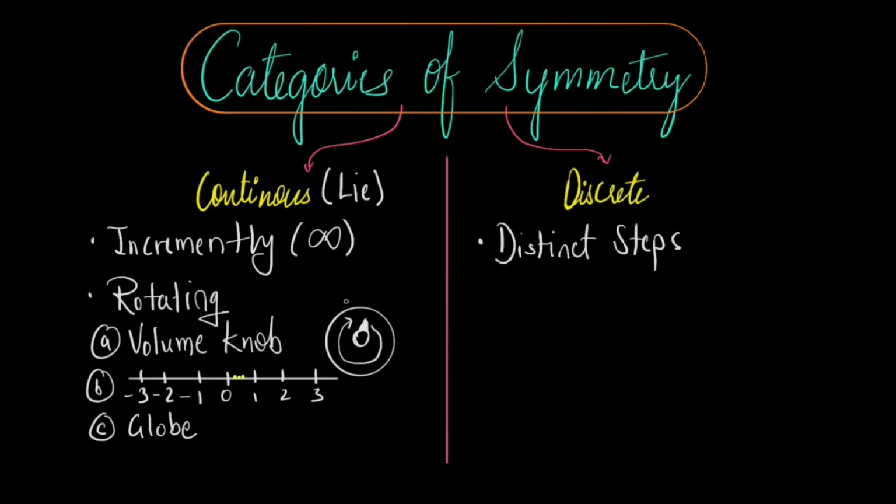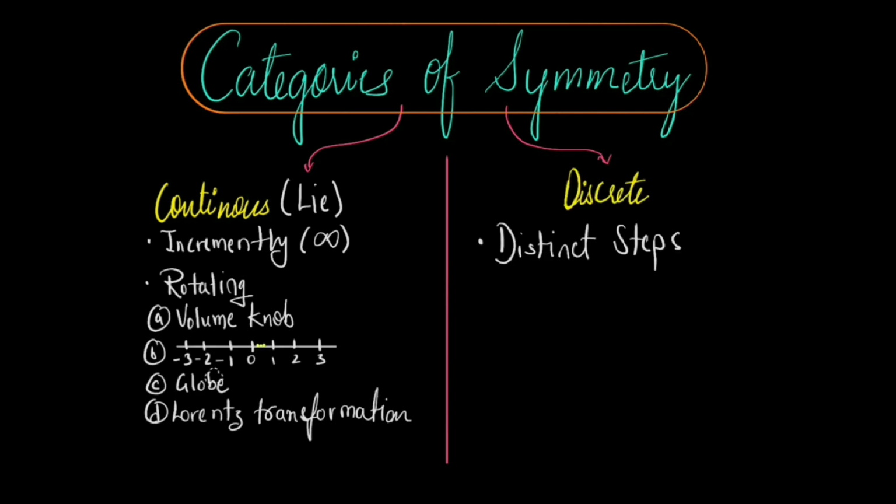Then let's see some physics examples. So for example, Lorentz transformation in physics. This is like how your view of time and space changes smoothly as you speed up or slow down. There's no sudden jump from one speed to another. You pass through all the speeds in between. So this is an example of Lorentz transformation. Again, all these are examples of continuous symmetries, which are changing continuously.